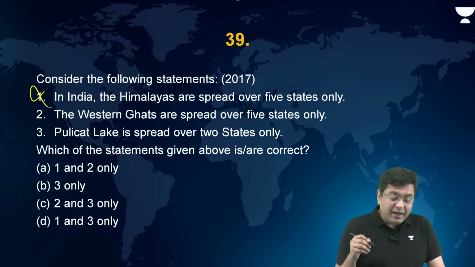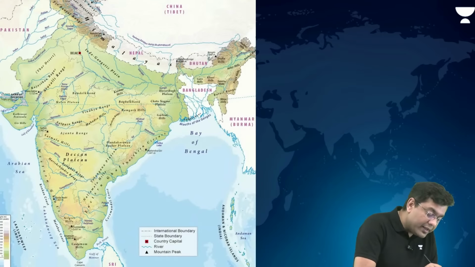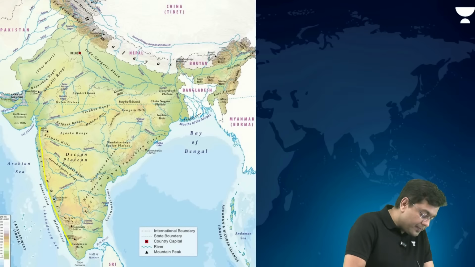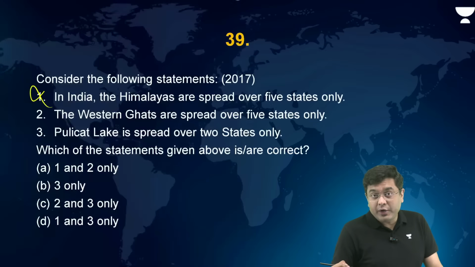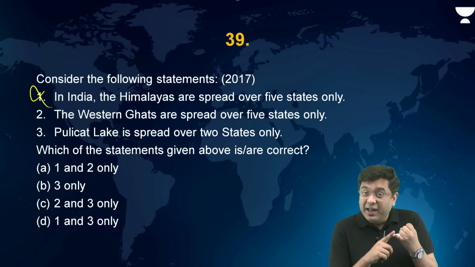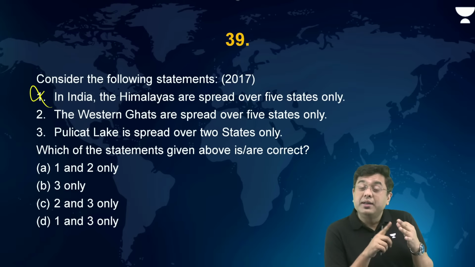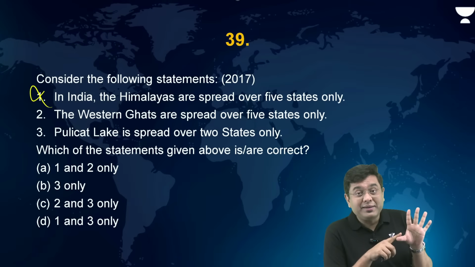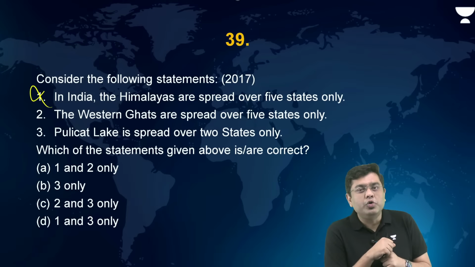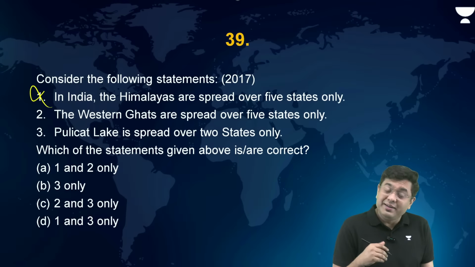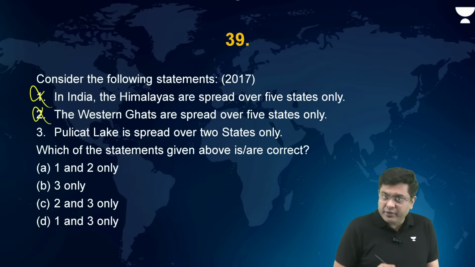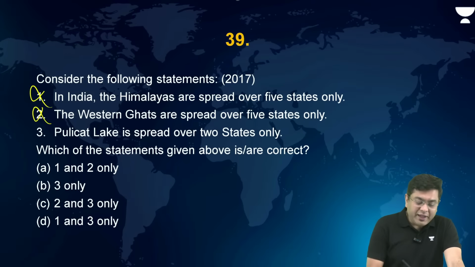Then the Western Ghats. Where are the Western Ghats situated? From this region all the way till here, along with the region of Tamil Nadu. So you have Kerala, Maharashtra, then Goa, Karnataka, then Gujarat in the north and Tamil Nadu. So Western Ghats are present in 6 states, not in 5 states. 1 and 2 you have eliminated.